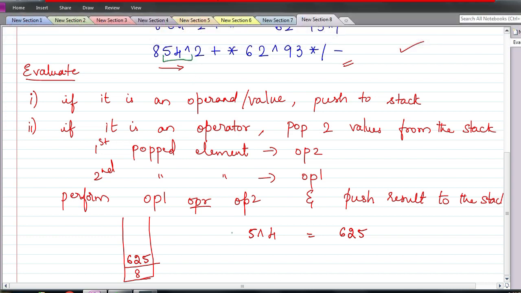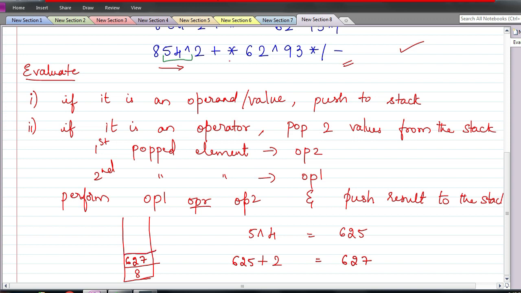Next I have 2, right? 2 is supposed to be inserted into the stack now. So 2 we will insert into the stack. Next I have plus. Since it is an operator now, remove the 2 latest elements. So the first element removed is 2, and the second element removed is 625. So 625 plus 2 is 627. That is pushed back into the stack. Okay. Next, plus is done.